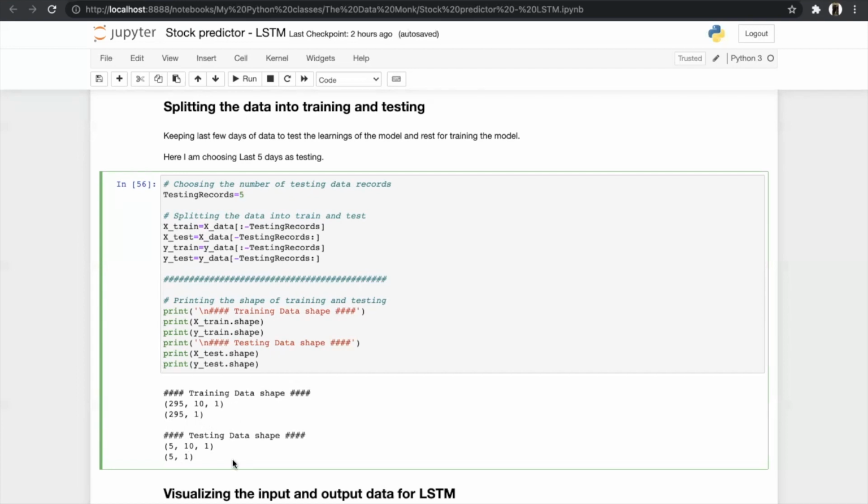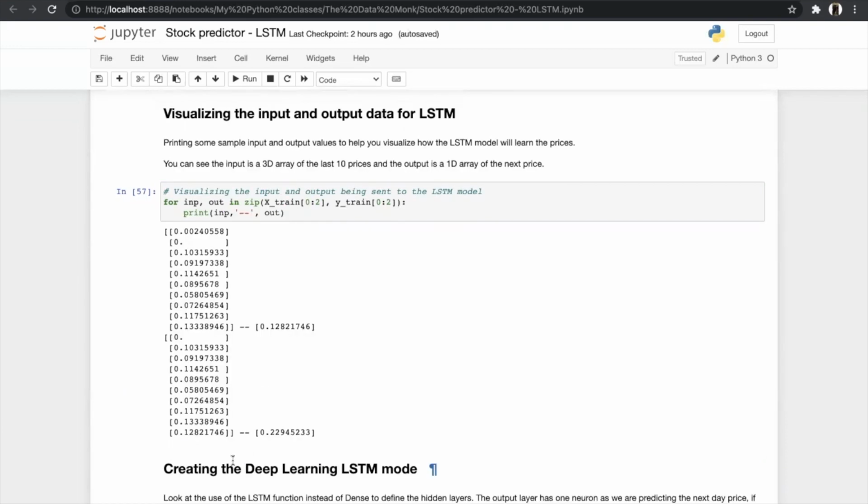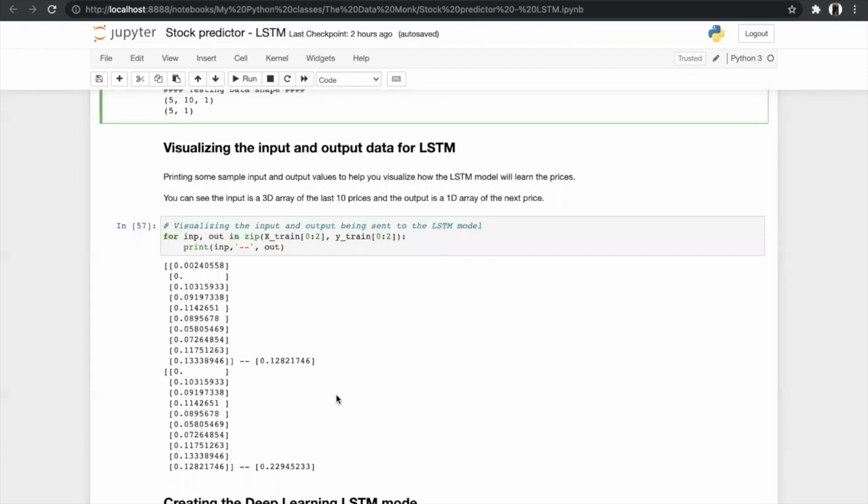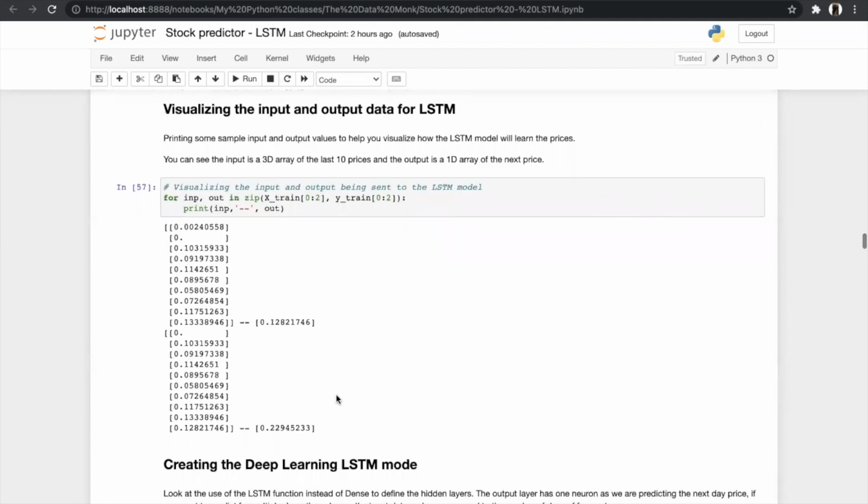Then after splitting the data into training and testing set, we will visualize the input and the output data for LSTM. So here we are printing some sample input and output values to help you visualize how the LSTM model will learn the prices. You can see the input is a 3D array of the last 10-day prices, and the output is only a 1D array for the next price. So now our data is ready for the LSTM model, so we will create our LSTM model.